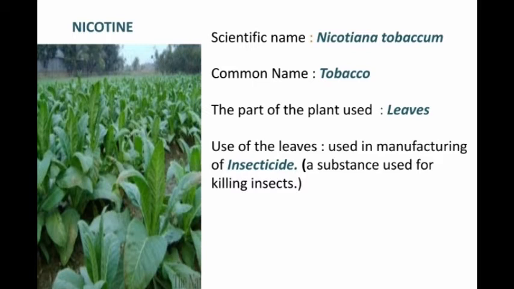Now, the leaves can be used in a positive way, in the manufacturing of insecticide. Insecticide means a substance used for killing insects. So that is what we found. Actually, chewing tobacco or smoking tobacco is injurious to health. But if it is used judiciously, especially as an insecticide, it helps us in such a way. That is the importance of nicotine.